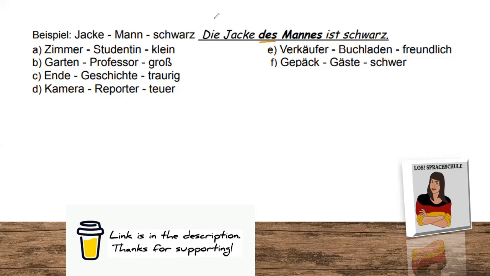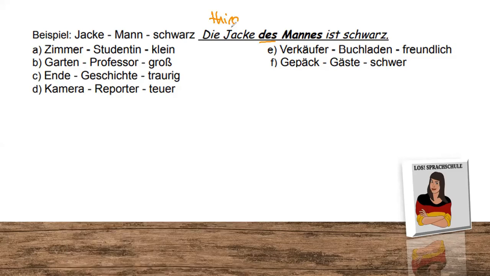This is the thing we possess, at least in this grammar structure. There will be other things also. And this is the owner of something. And then we have our normal verb, and then we have the adjective. In this case, object is also an option. It depends. You can press pause and try to make those statements.